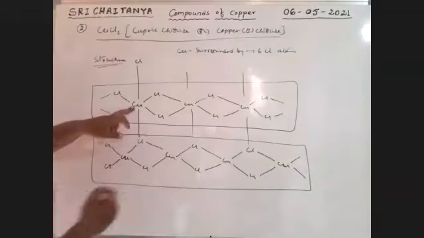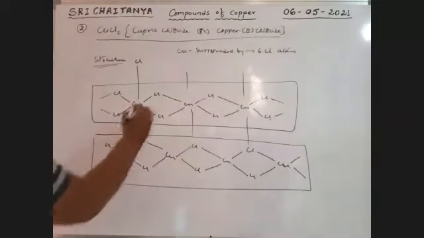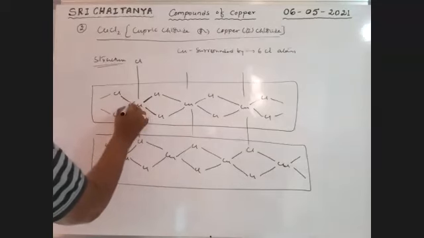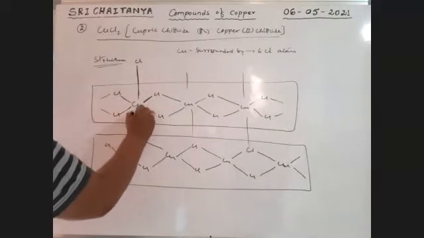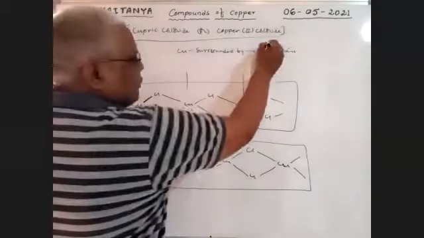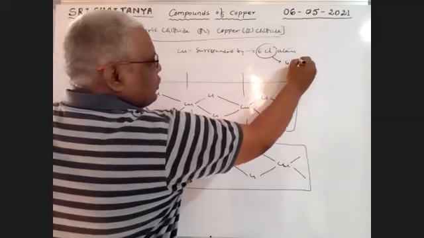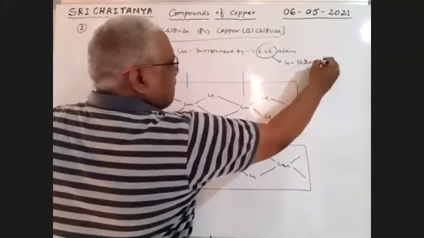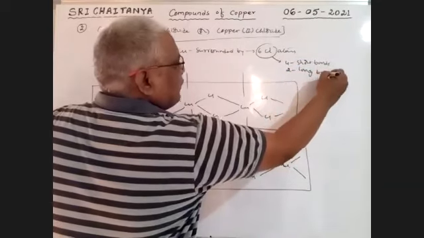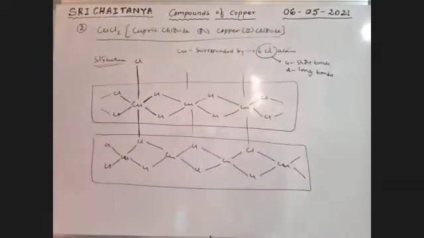These 4 bonds are short length, within the plane. These 2 bonds are long bonds. So 4 short bonds and 2 long bonds. Am I correct?